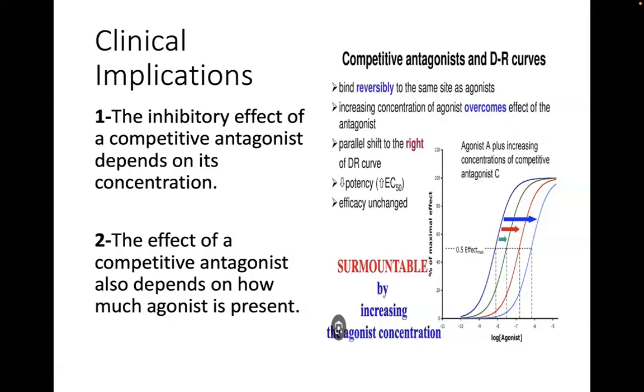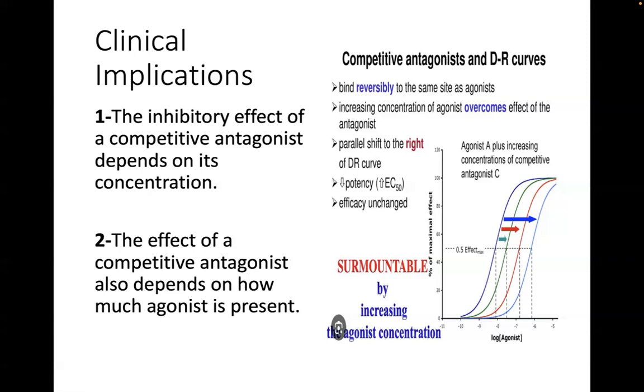What happens to the potency? The EC50 of the agonist is increased, and therefore there's a decrease in potency. To review, when you say increased EC50, this means that you need more of the dose of the drug to give you 50% of the maximum response.